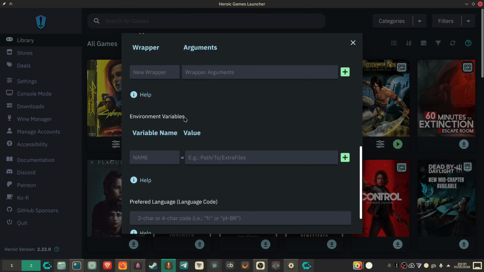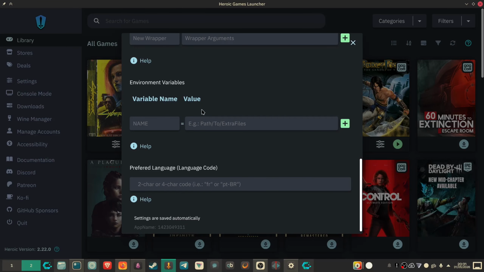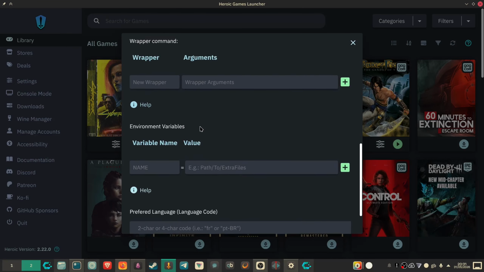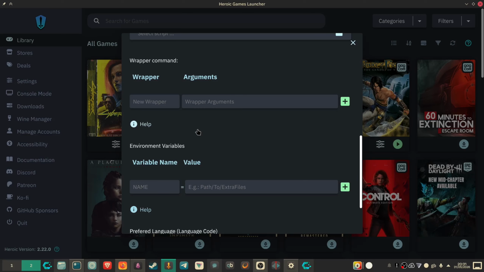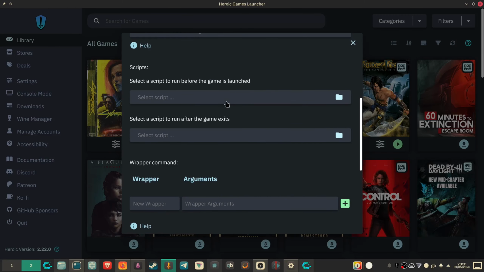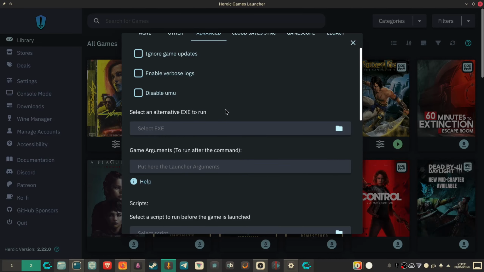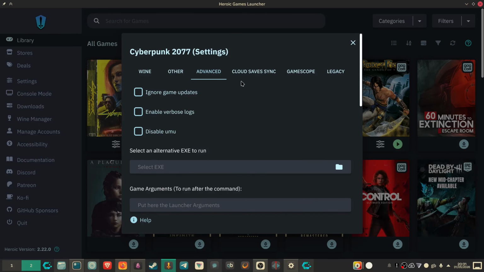There's nothing much really in the advanced tab that a beginner would typically use. However, when using OptiScaler or setting frame limits or things like that, this can come in handy. However, for this video, I'll just be focusing on the simplest way to get your games running in Heroic.